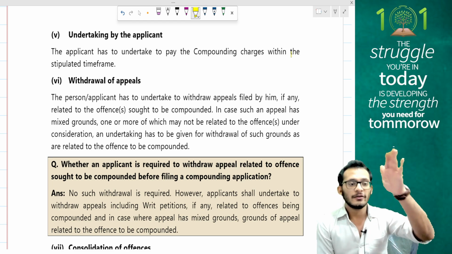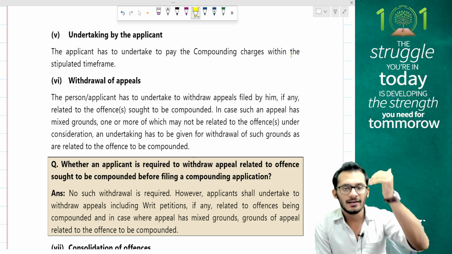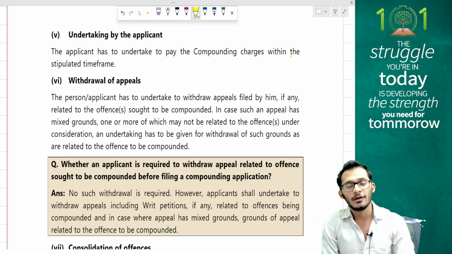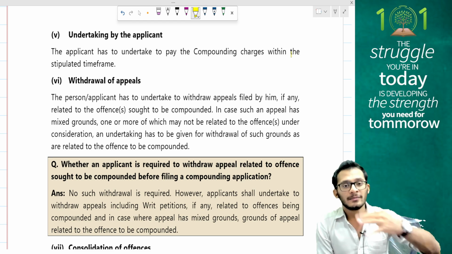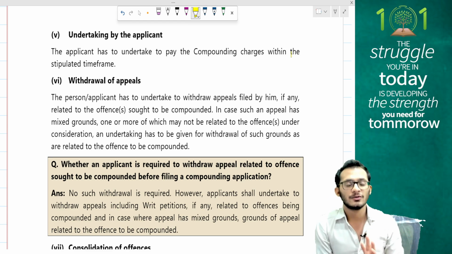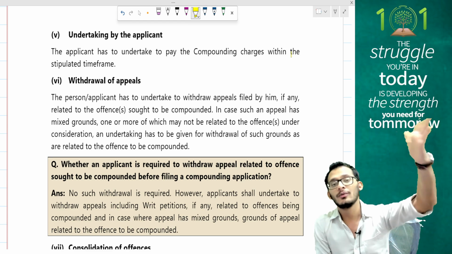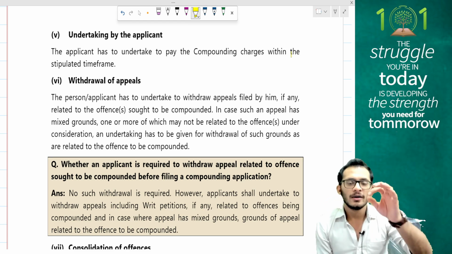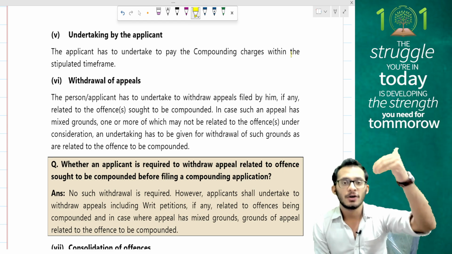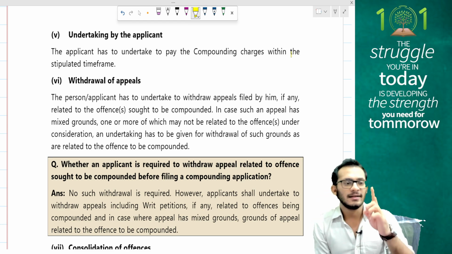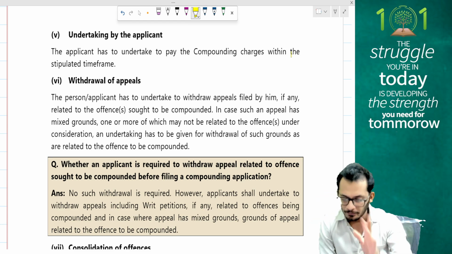One of the rules, people, if you're going for compounding, is that you have to plead guilty. If you're pleading guilty, there is no reason for you to file an appeal. If there is already an appeal going on, then you will withdraw the appeal. If the appeal has multiple issues, one of which you're pleading guilty for, then you will give an undertaking clarifying that you will not tomorrow go and try the case at the appellate authorities level. You will file a withdrawal for that part, or you will not press the grounds before the tax authorities or the appellate authorities in case you're going for a compounding application.